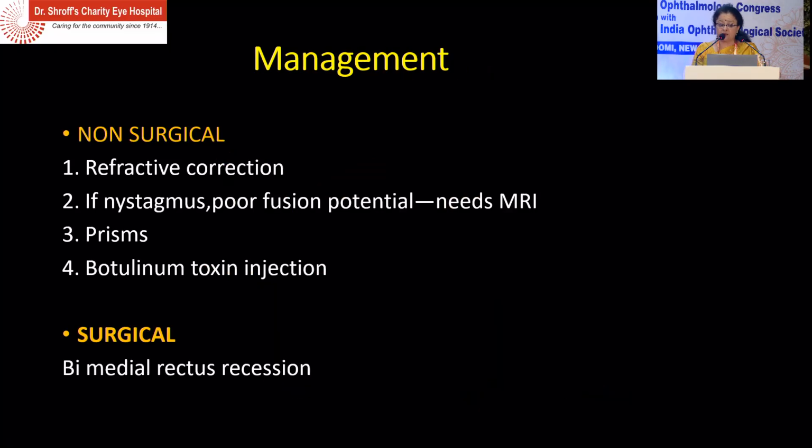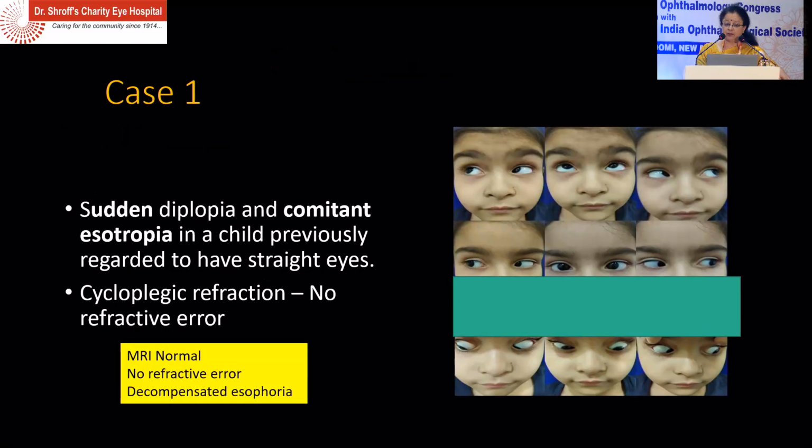The management is refractive correction. If nystagmus, poor fusional potential, please proceed for an MRI, prisms or Botox injection, and surgical. So let us go to cases. This child presented with sudden diplopia and comitant esotropia in a child who had straight eyes, and we did a cycloplegic refraction, no refractive error, got an MRI done, normal, so it is basically a decompensated esophoria.